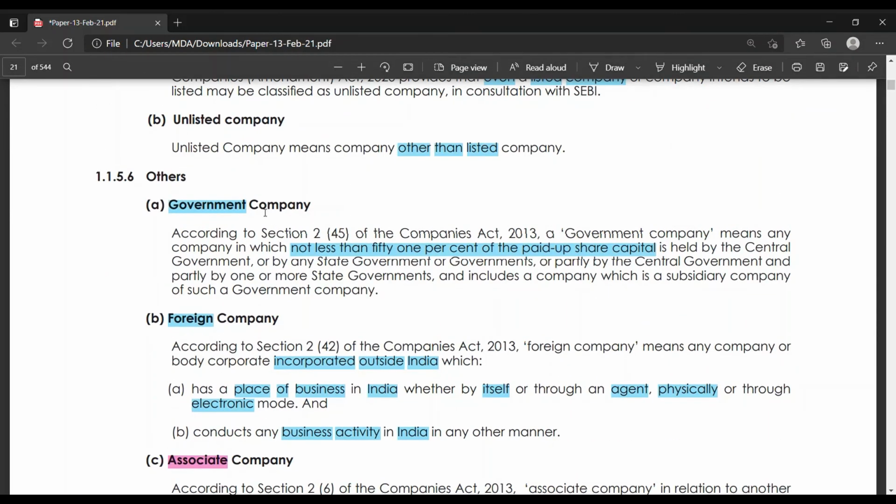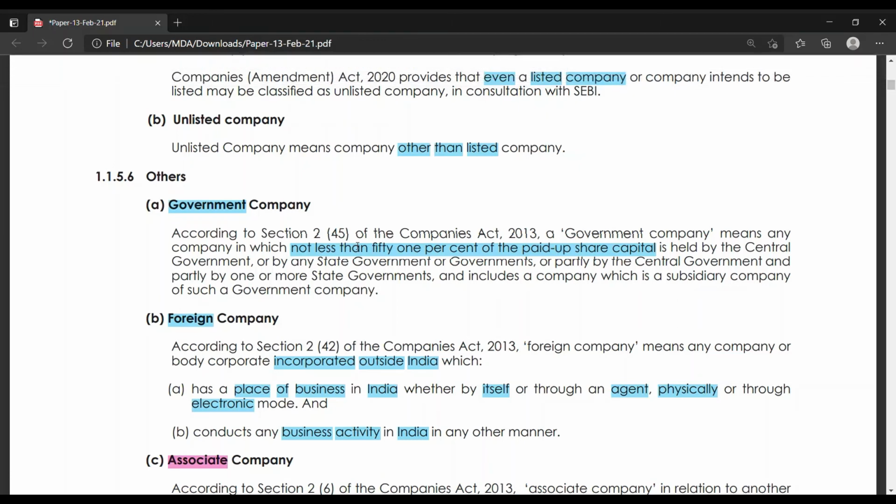Others. Government company. According to section 2 subsection 45 of Companies Act 2013, a government company means a company in which either central government or state government or both of them hold more than or equal to 51% of paid up share capital is called government company. Subsidiary company of government company is also a government company.